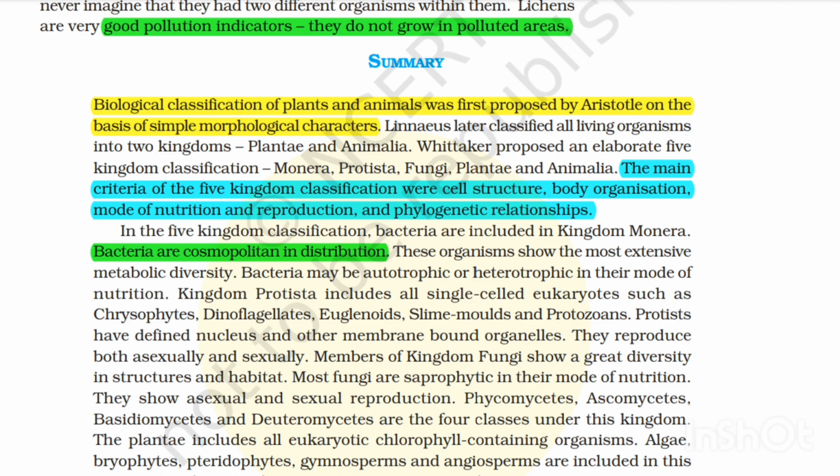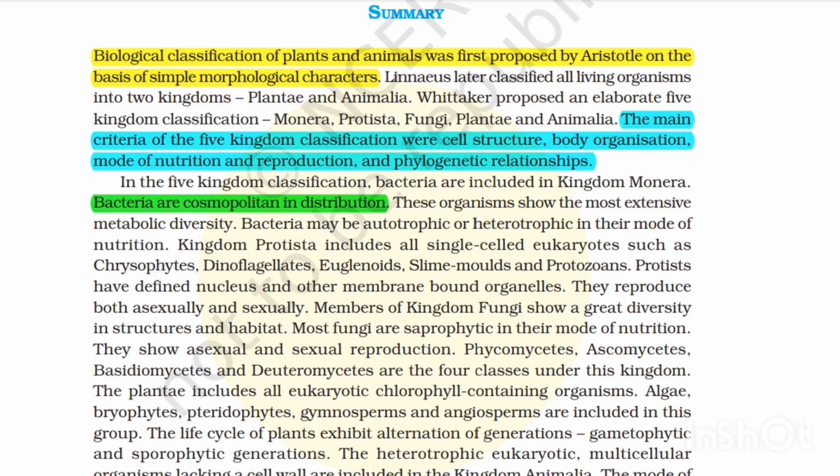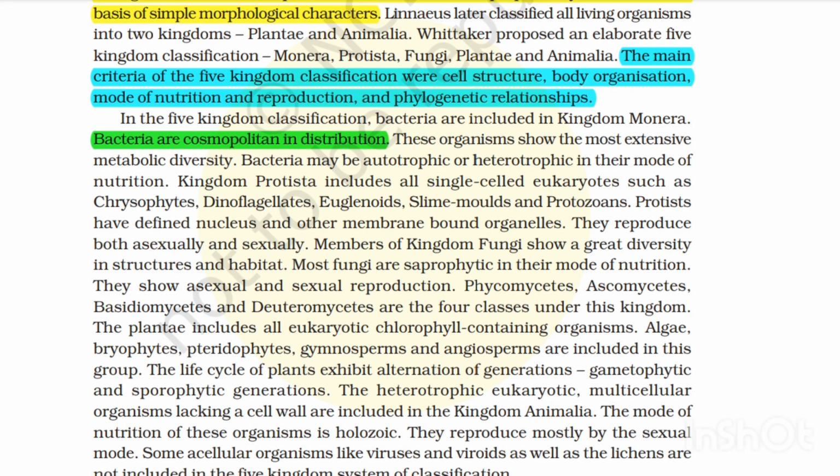In the five-kingdom classification, bacteria are included in kingdom Monera. Bacteria are cosmopolitan in distribution. These organisms show the most extensive metabolic diversity. Bacteria may be autotrophic or heterotrophic in their mode of nutrition. Kingdom Protista includes all single-celled eukaryotes such as chrysophytes, dinoflagellates, euglenoids, slime moulds and protozoans. Protista have a defined nucleus and other membrane-bound organelles. They reproduce both asexually and sexually.